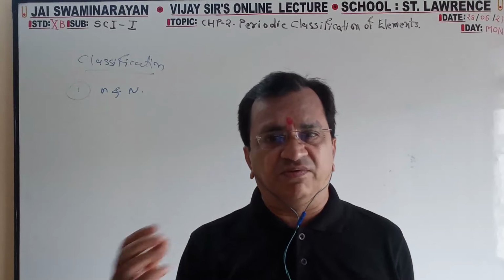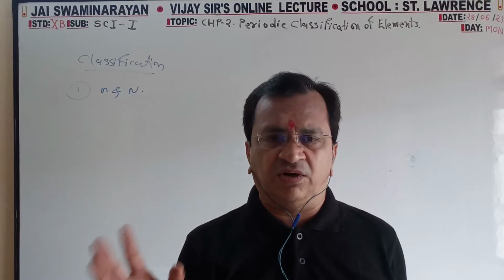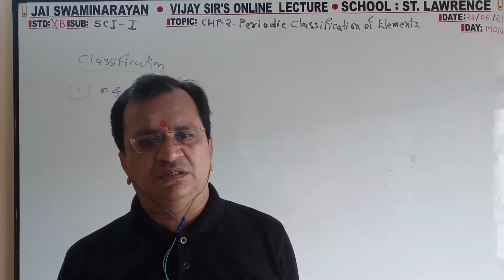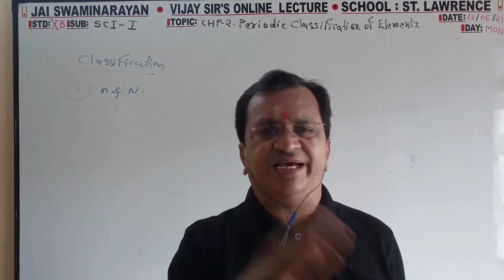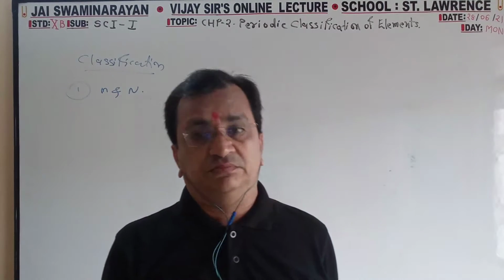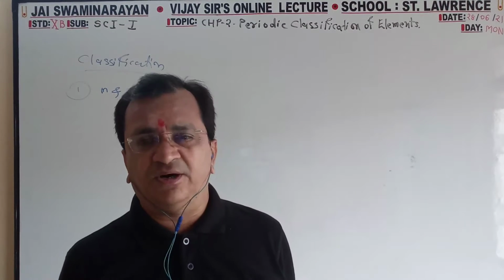These are the same word, equivalent words. The elements which possess the properties of both metal and non-metal are said to be metalloids. So it failed, it did not fully classify into two groups. There are some elements which do not suit group A or group B.